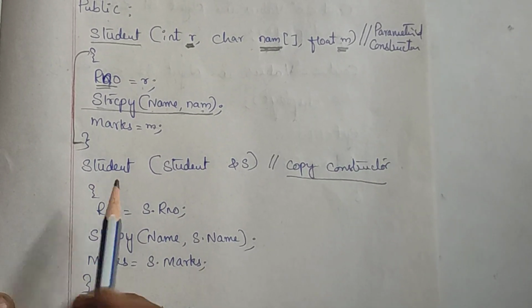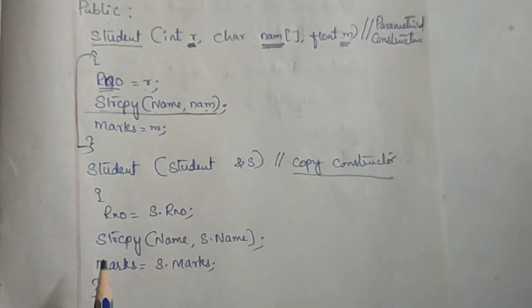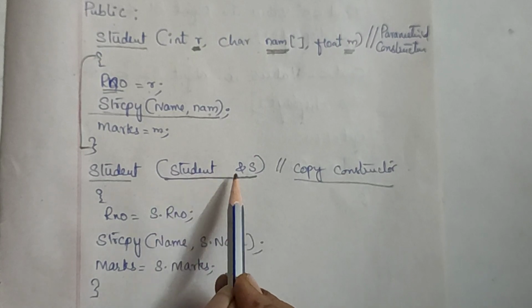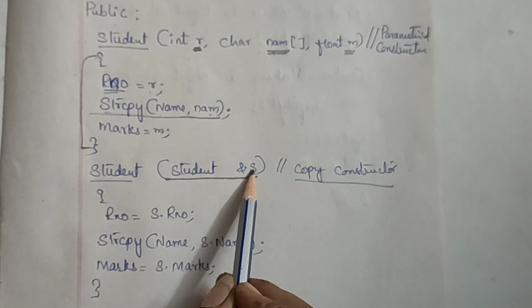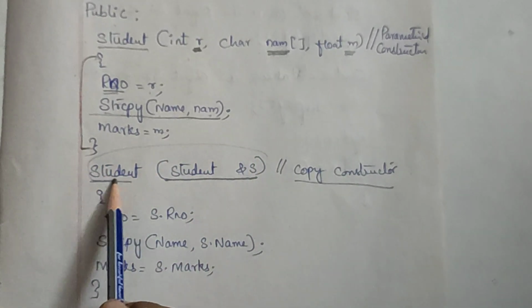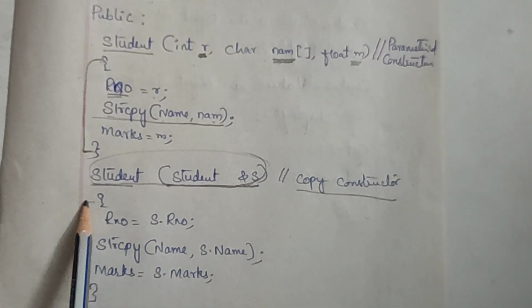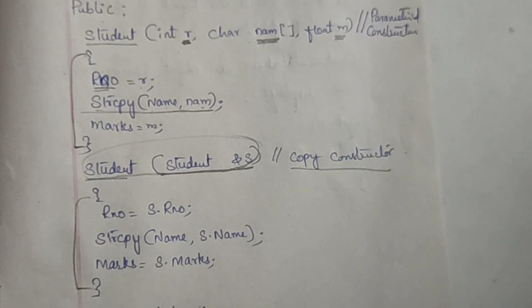Next, I have created the copy constructor. See how I created it. What is the name of the class here? The name of the class is student. Student followed by the ampersand and object name, class name, ampersand, object name. This is how we create a copy constructor. Because it is also a constructor, we have to initialize the data members, isn't it?